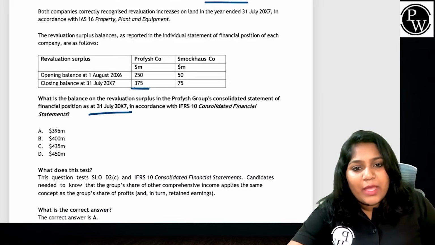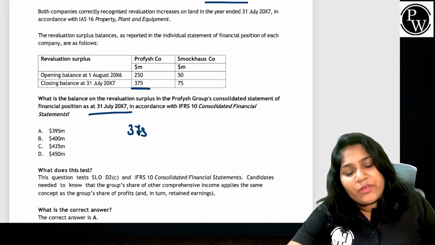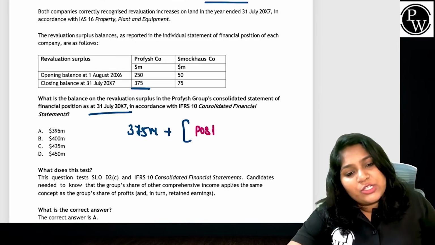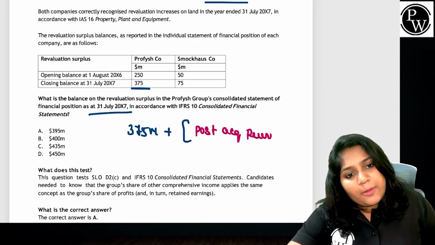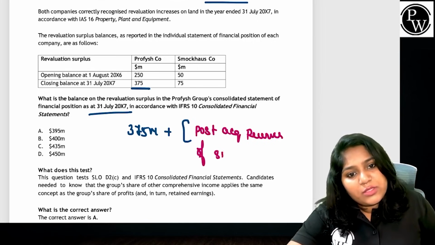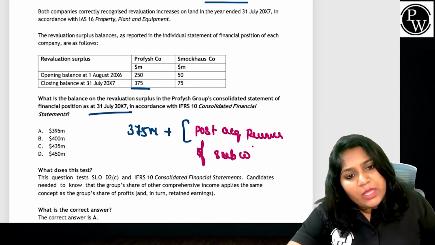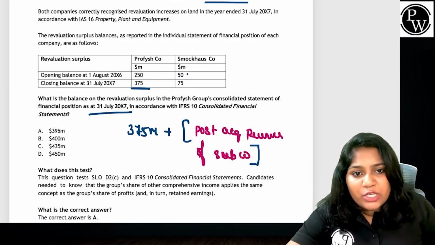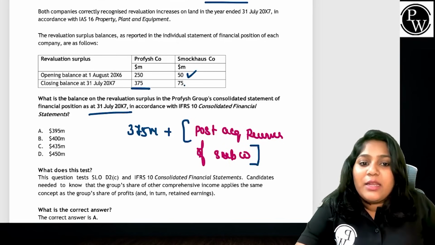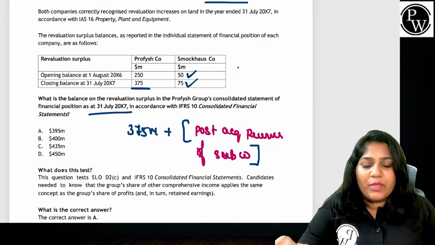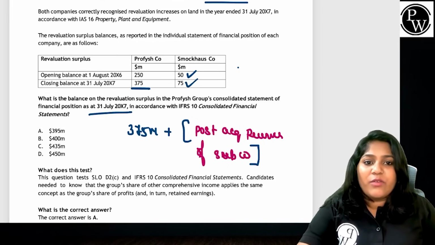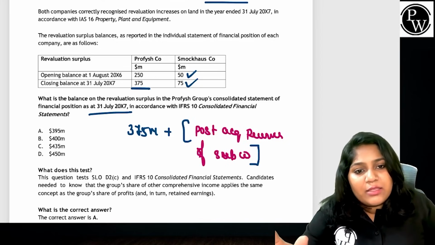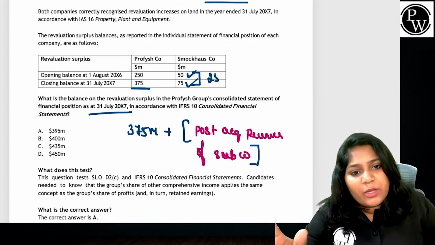You tell me what happens here. I take the entire parent company's value, that is 375 million, plus I will only take the post-acquisition reserves of the subsidiary. What post-acquisition reserve can you expect? At the date of acquisition, I had a reserve of 50 million. Year ending, we have a reserve of 75 million. Can I simply say that the post-acquisition increase is nothing but 25 million?